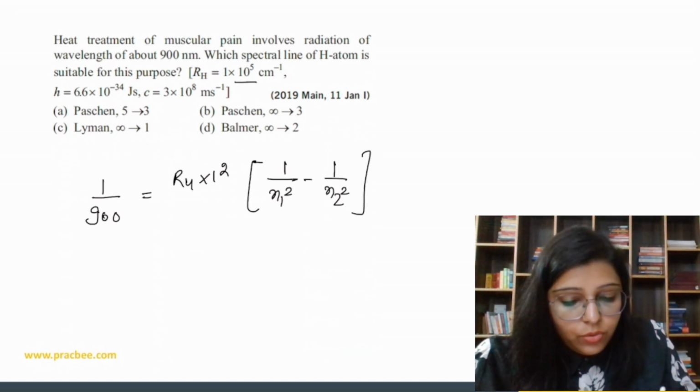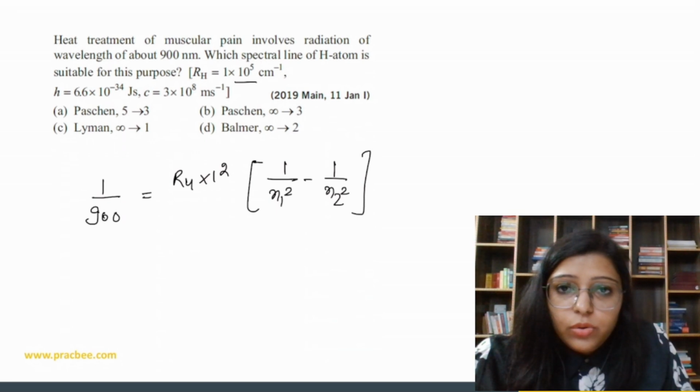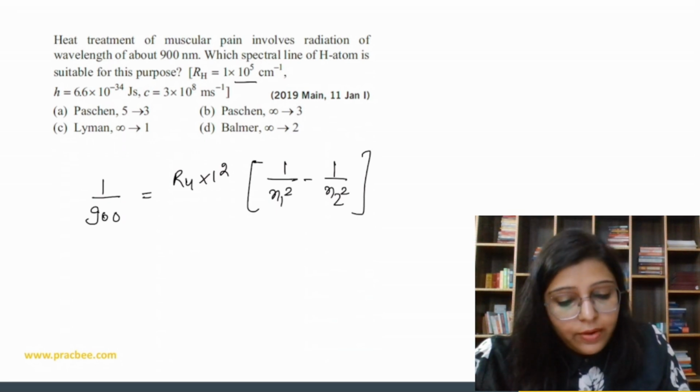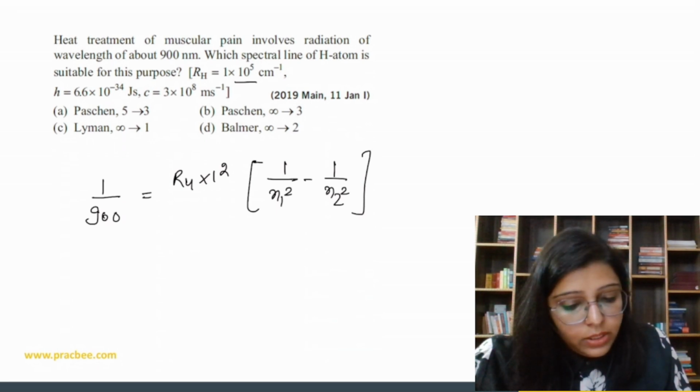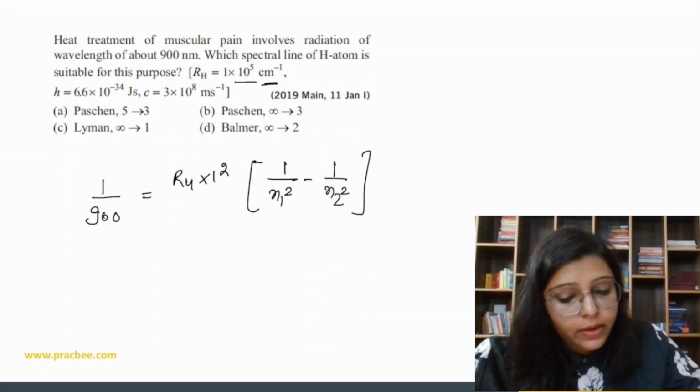Lambda is in nanometer, while RH is in per centimeter.